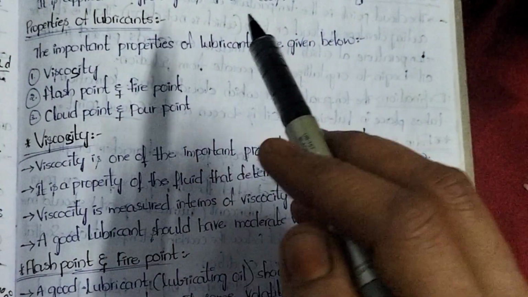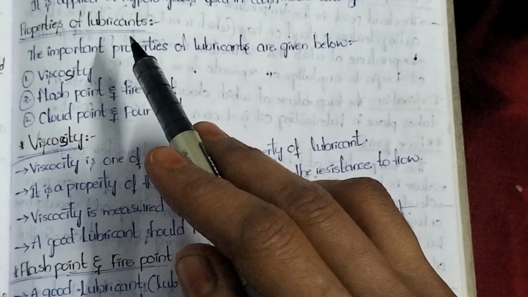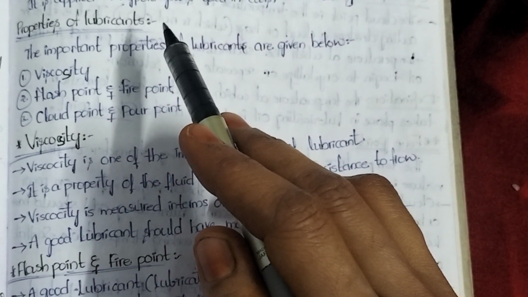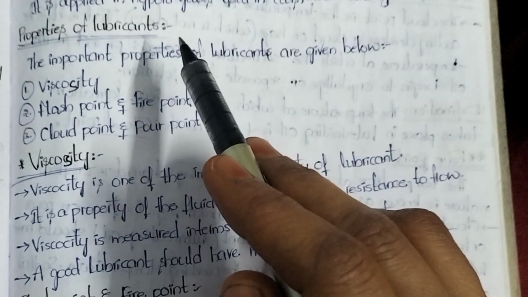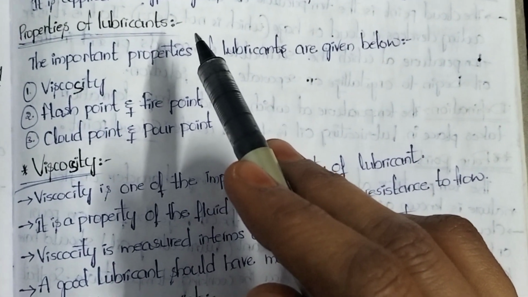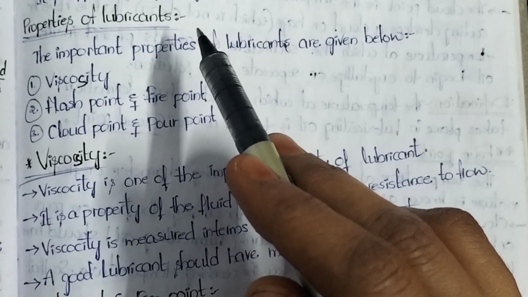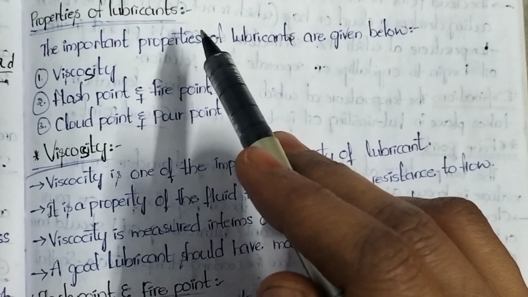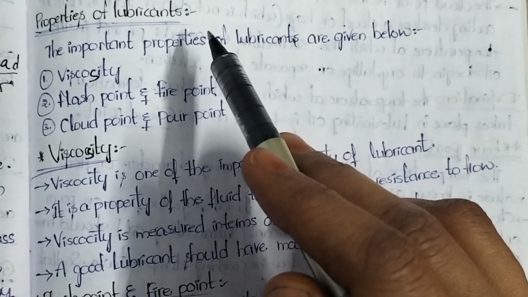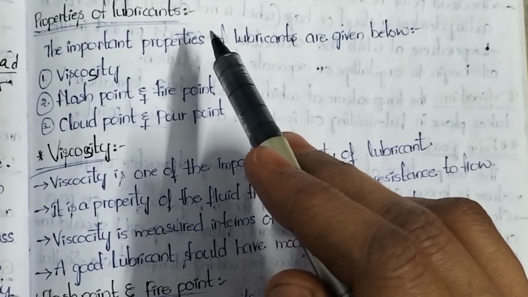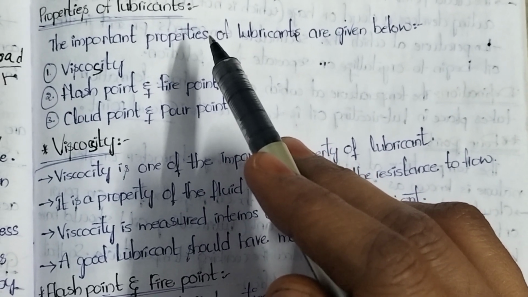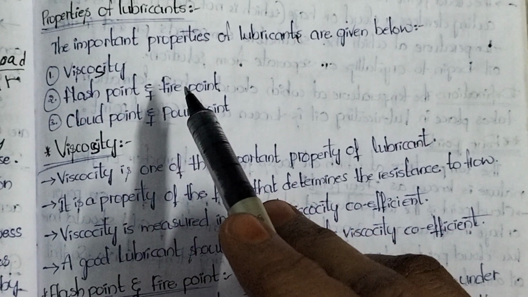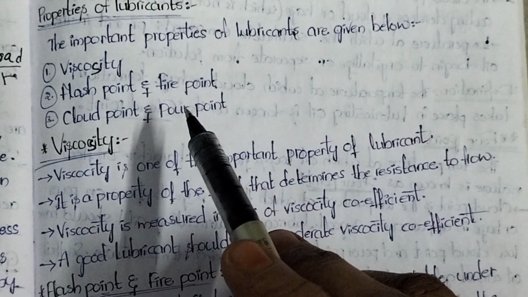In previous topics we discussed the classification of lubricants, the mechanism of lubrication, what lubricants are, what lubrication is, etc. The last topic related to lubricants is properties of lubricants. Many properties are there, but in our syllabus, R22 regulation, JNTUH engineering chemistry, three properties are specified. First is viscosity, second is flash point and fire point, third is cloud point.